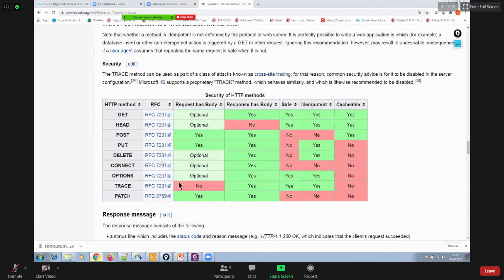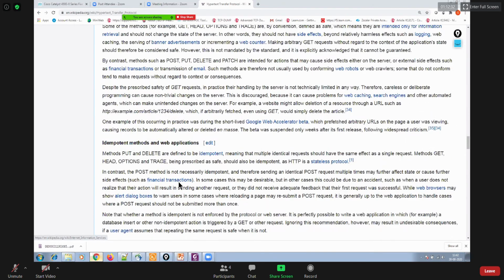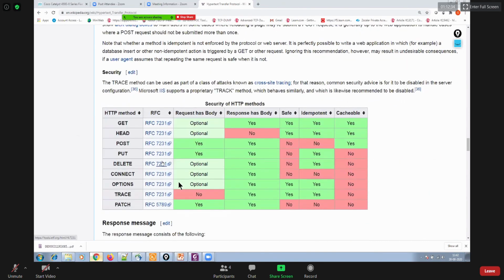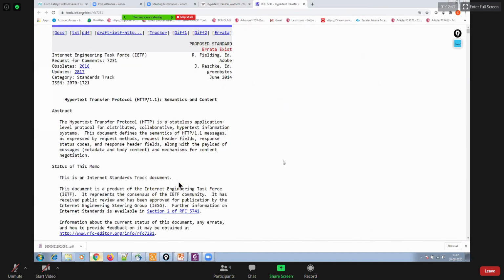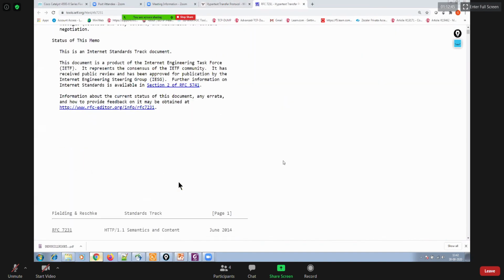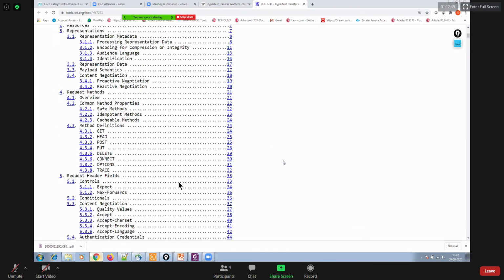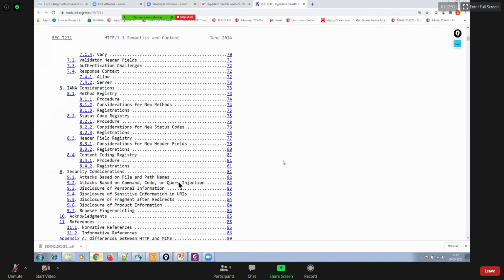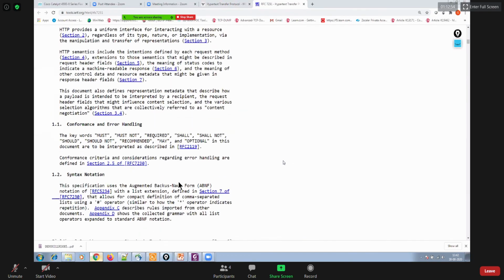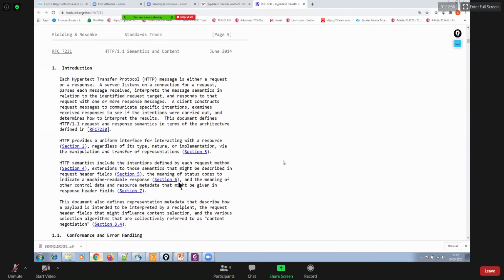Okay. So we should be aware of each and everything that I have just explained about HTTP. If you really want to talk about the GET message, then it's better to open up the RFC for the HTTP GET method. Right here, you can go through the RFC for the HTTP GET message, and it will explain everything about HTTP.